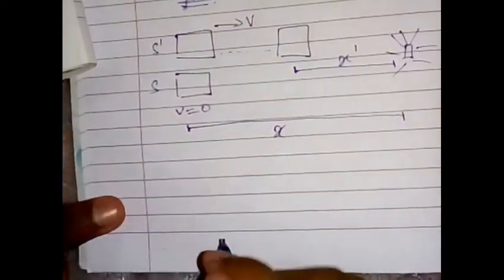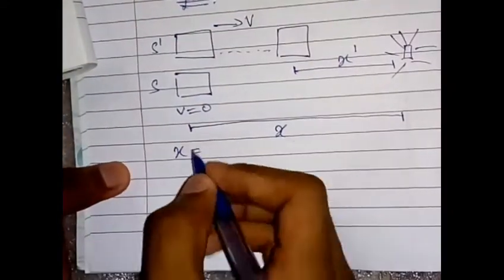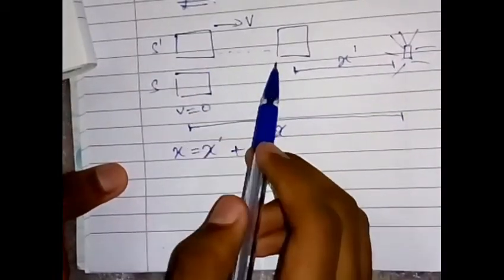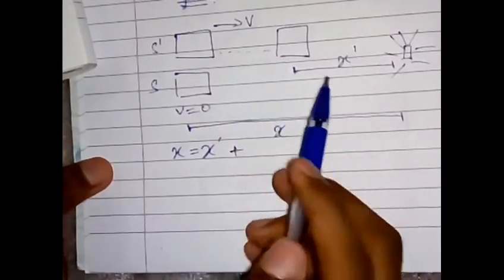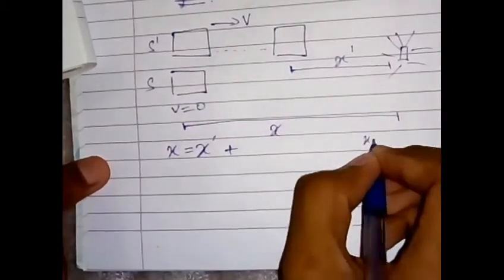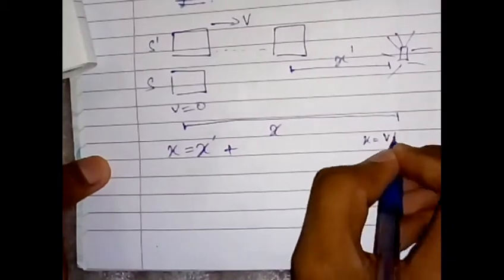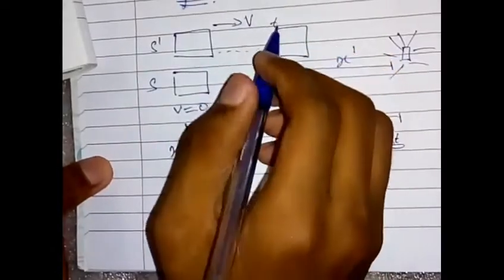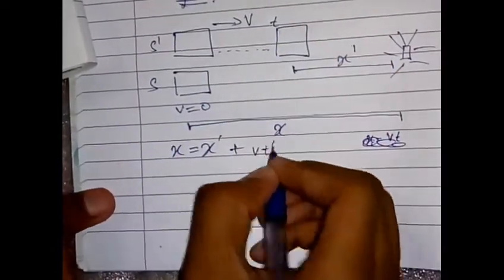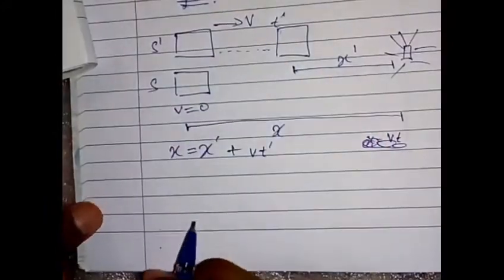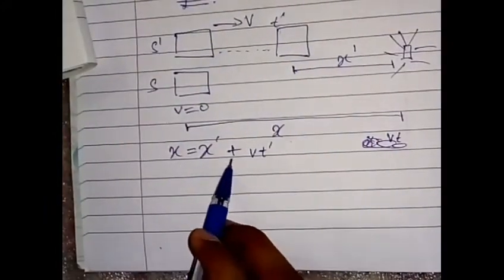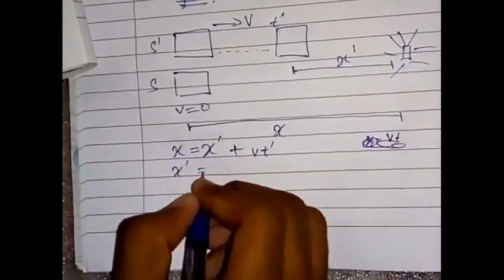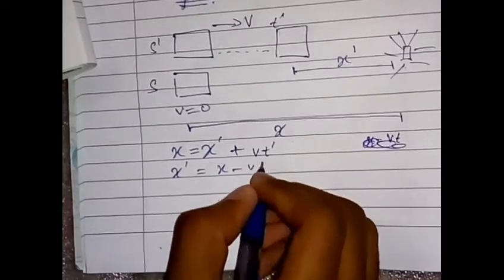If you have to find x, the equation will be something like this: x equals x prime, that means this distance, plus this distance here. We know that distance is speed multiplied by time, so we can do the same here. The speed in a time t will be vt prime. In his perspective, it's t prime. So x equals x prime plus vt prime, and if you have to find x prime, that will be just x minus vt.